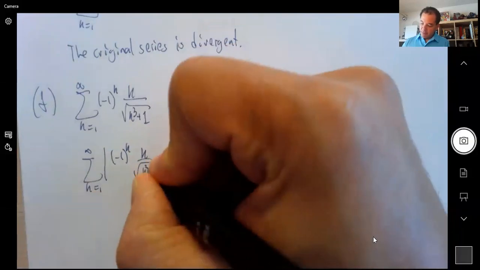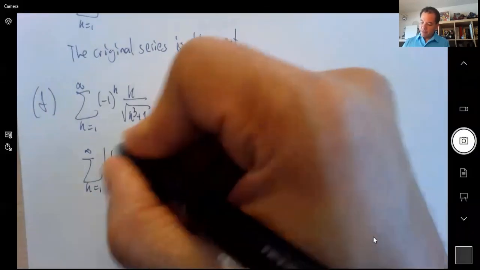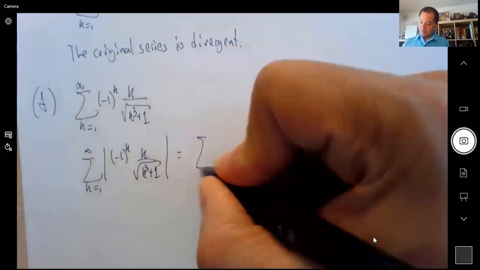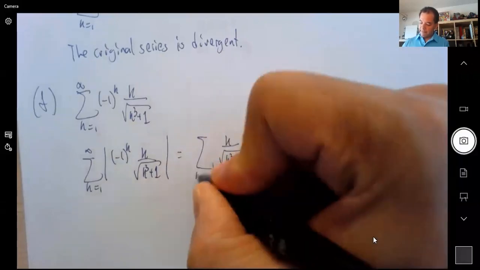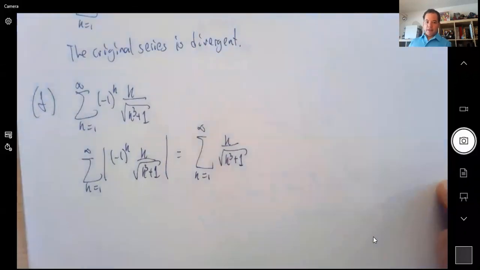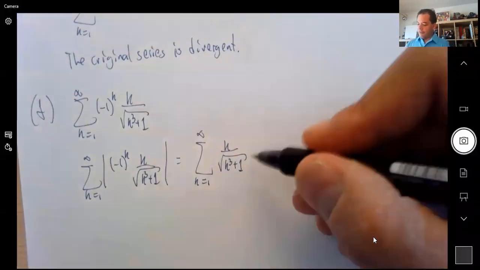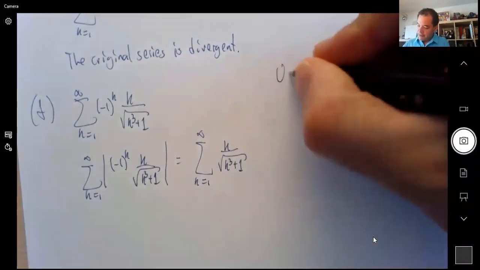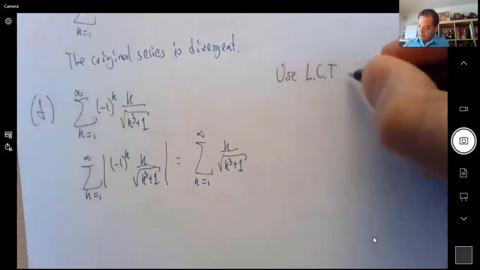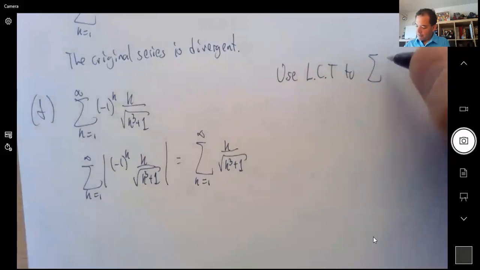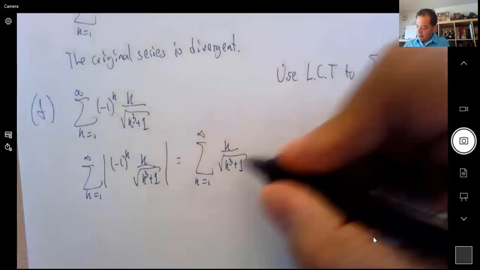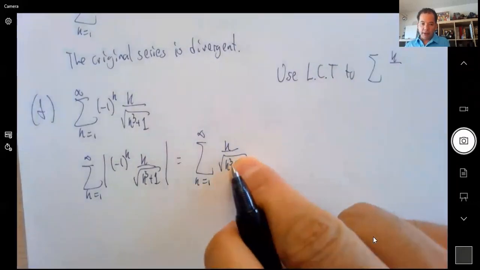Now everything here is positive except for the negative 1. So this becomes k over root of k cubed plus 1. And now this we're going to use limit comparison test to what? We're going to compare it to the one that is k on the top and k cubed without the plus 1 on the bottom.